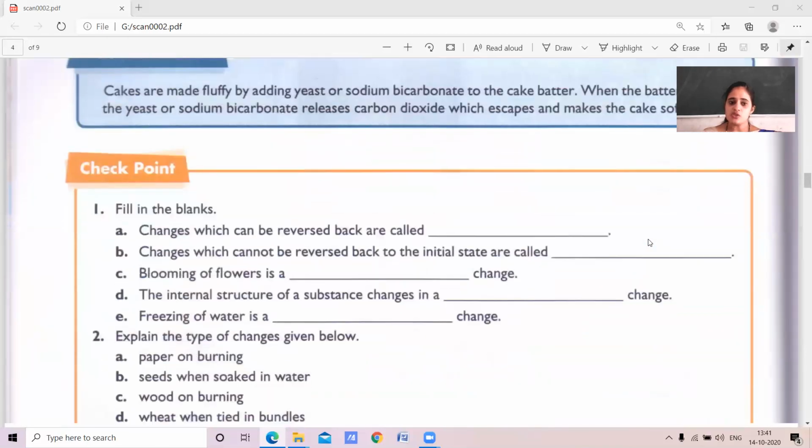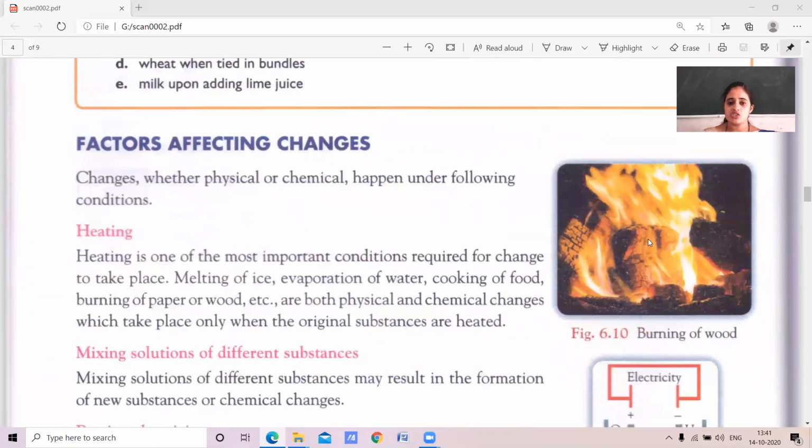Okay. So the chemical change and the physical change are affected by certain factors. So which are those factors? In today's class, we are going to learn about the factors affecting the changes.